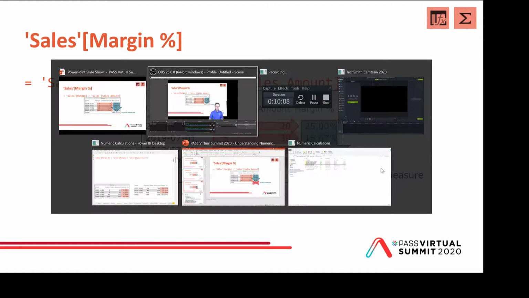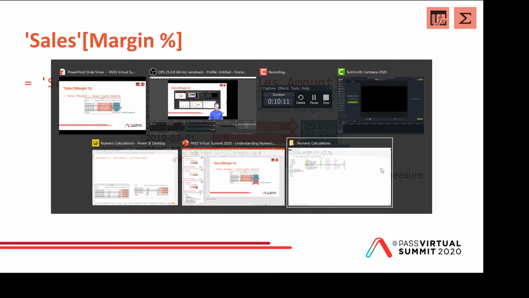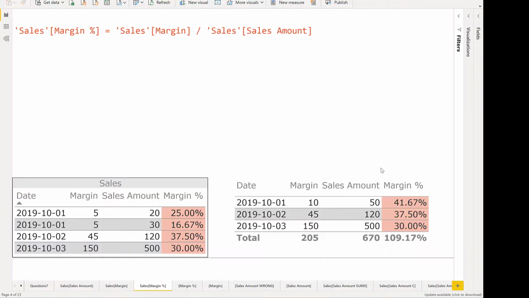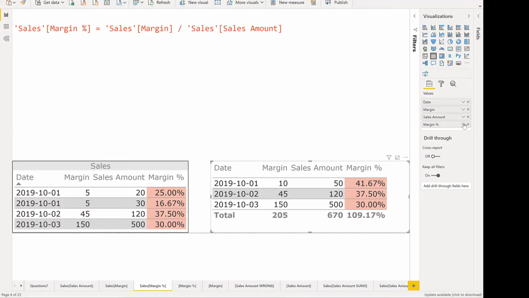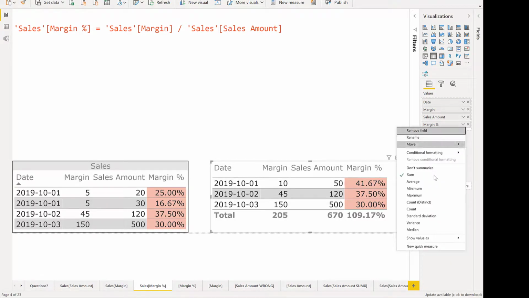So if we go to my demo file here, and we take a look at the margin in percent, then we can see that we are in trouble with the 109 because this is summing up. Some people in this situation suggest that we calculate an average, not summing up. Let's take a look at how this would look. So I can go there, mark the table here, and then change the margin in percent so that the default summarization should be average.